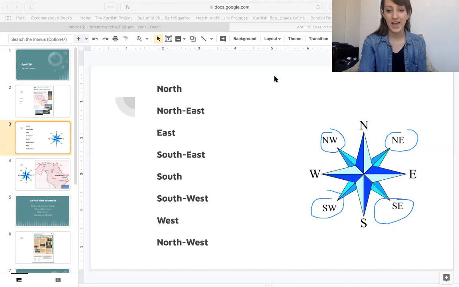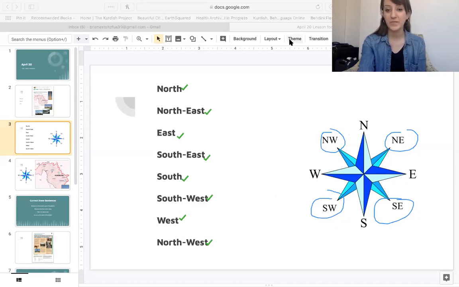Now I will say, and you point to the correct word on this side. Point to west. Point to south. Point to southeast. Northwest. East. Northeast. North. Southwest. On a compass, we don't spell the words, we just use the first letter.